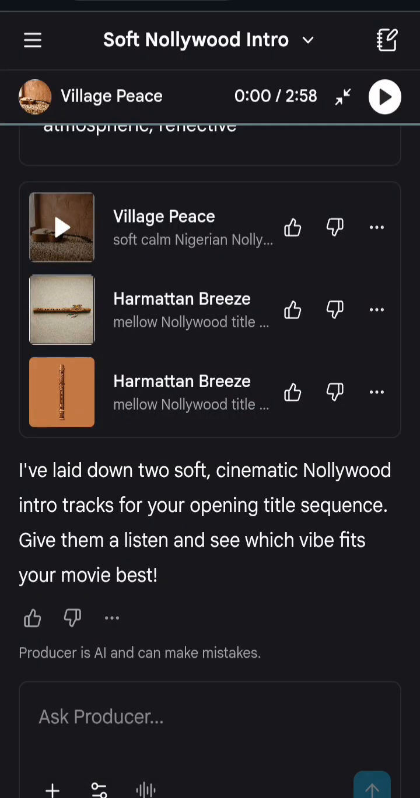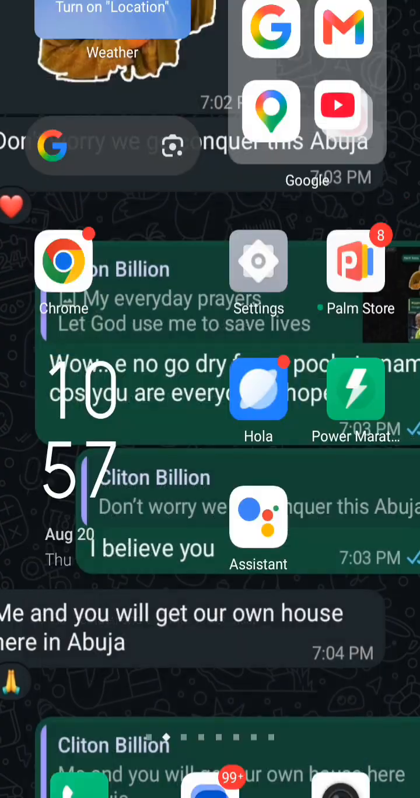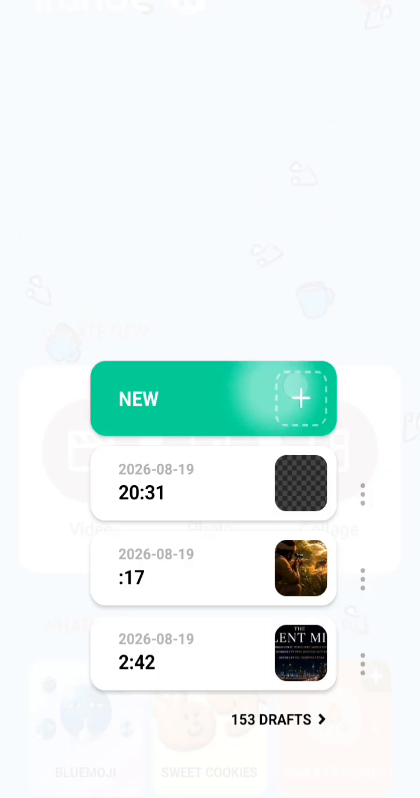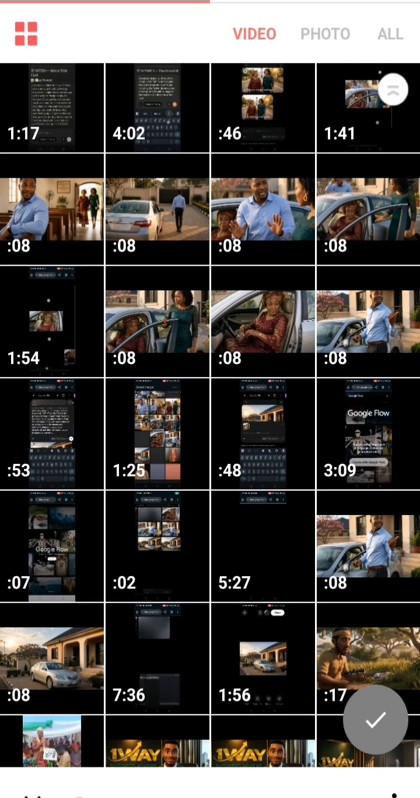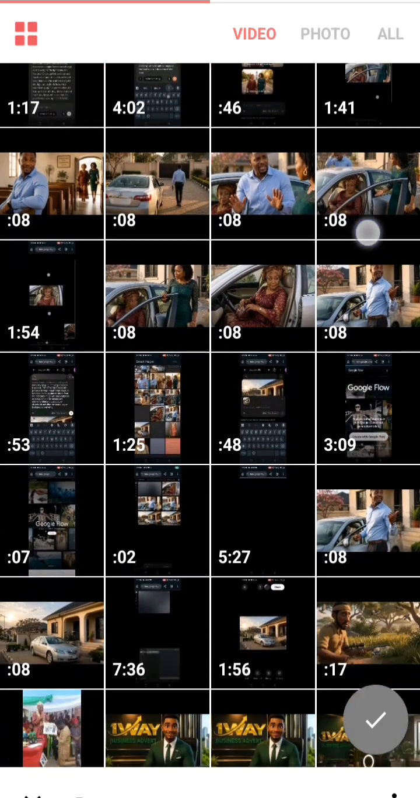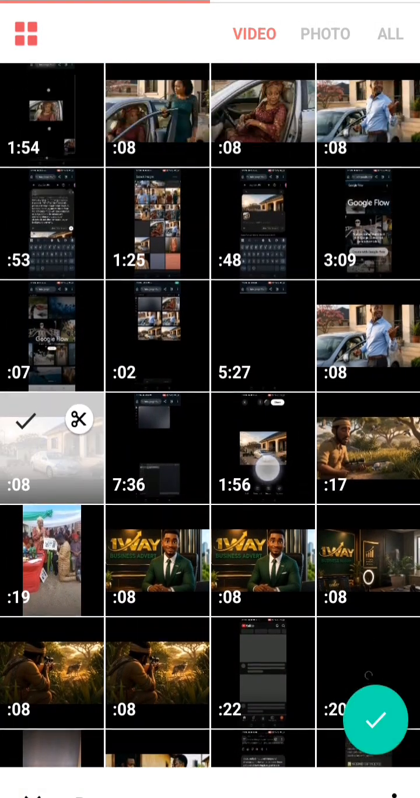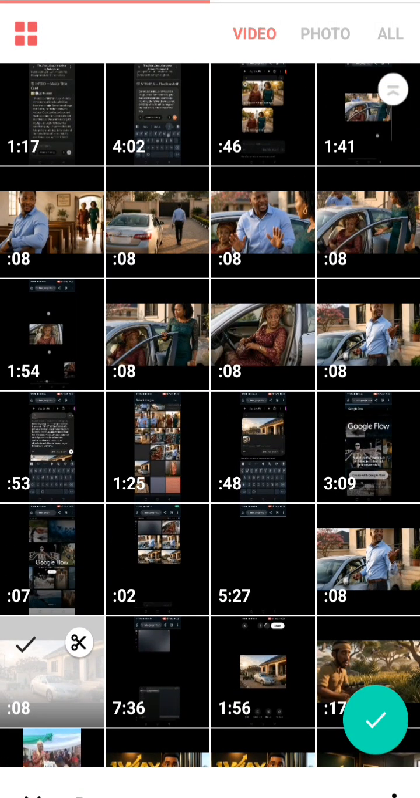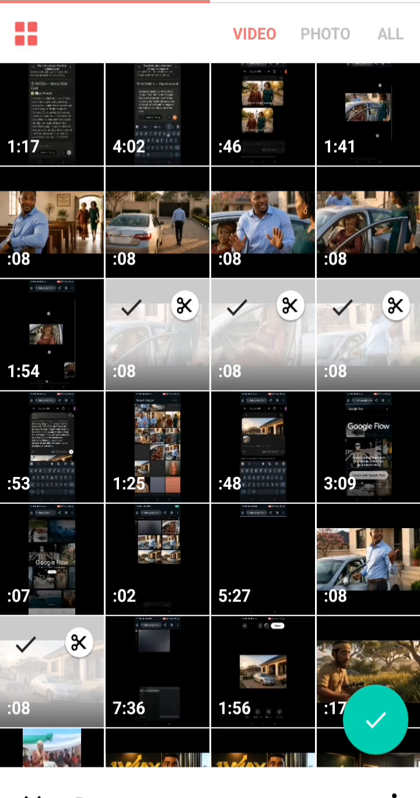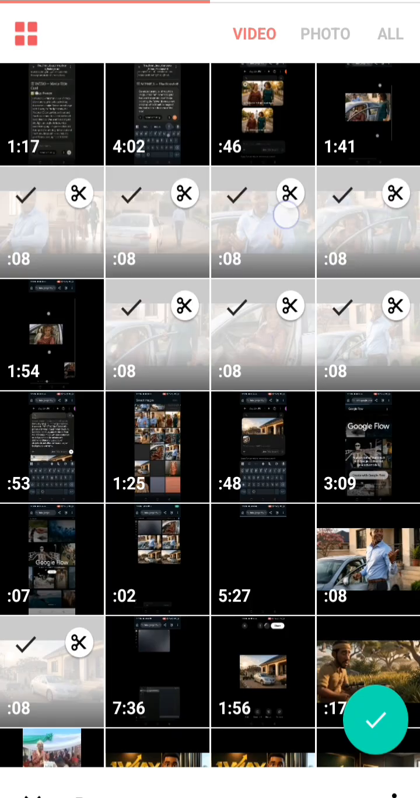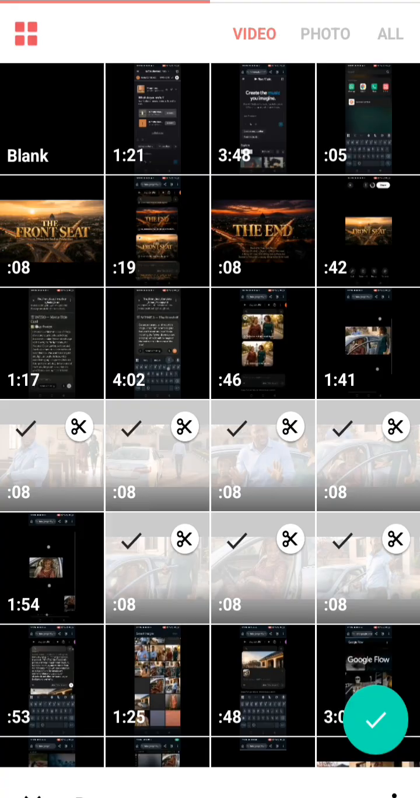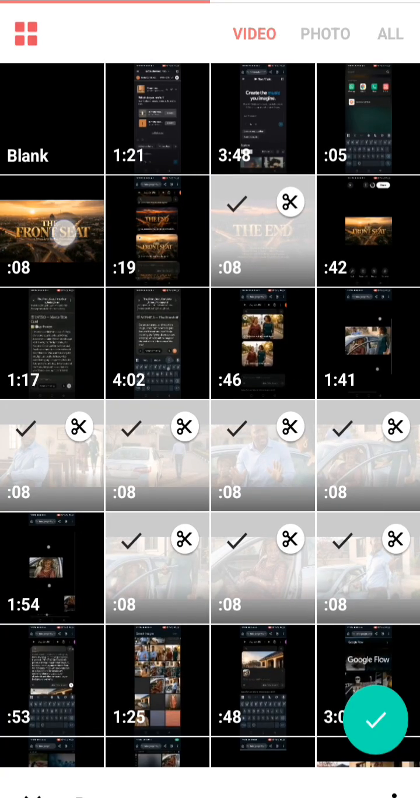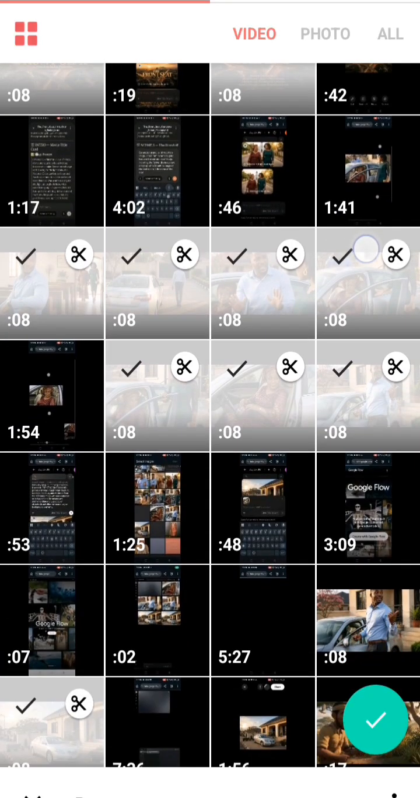So we'll move over to InShot. I'll be using InShot for our video editing. So let's head over to InShot. So I'll click on InShot. So we'll have all of this here. So let's click on our videos. The first one is the motor, the car part. Second one is this one. So this is it. We'll also add the end and the front. So this is what we'll have.